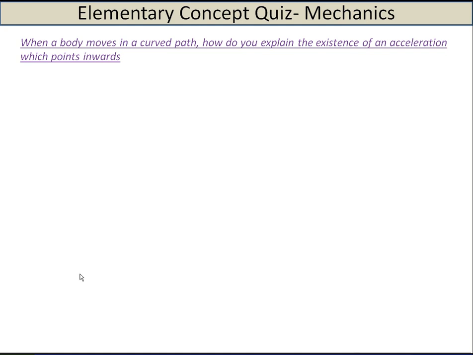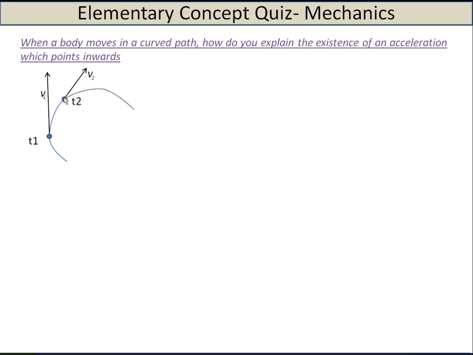So let's move to another question. It says, when a body moves in a curved path, how do you explain the existence of an acceleration which points inwards? Whenever a body moves in a curved path, there is always an acceleration which points inward towards the concave part of the curve. So how does that come into the picture? Let's assume a particle is moving in this curved path. At t1 instant, say the particle is here. At this instant, let us assume that the instantaneous velocity is v1, which will of course be tangent to the curved path. At t2, the instant the particle moves here, then again you have velocity v2 which will be tangent to this part.